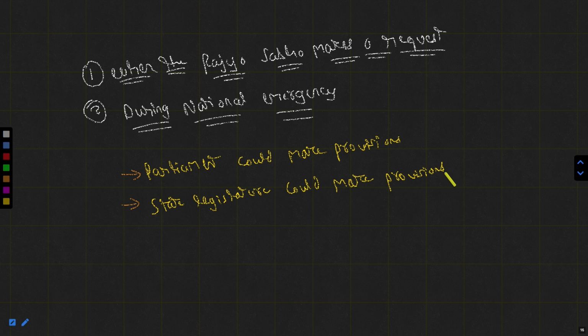It means they both had the power to make provisions, whether the parliament or the state legislature. But still we know that the parliamentary laws have supremacy. If there is any conflict or overlapping, the parliamentary laws will always have supremacy over the state legislature. That is what we had seen.